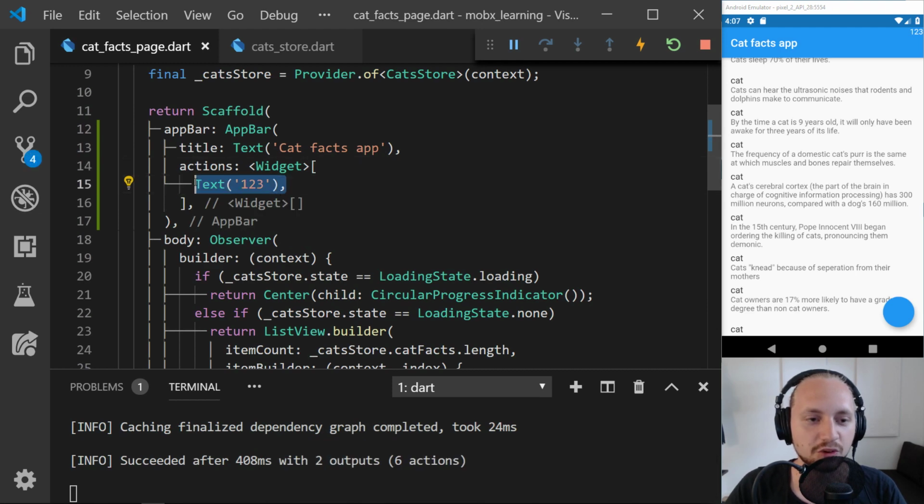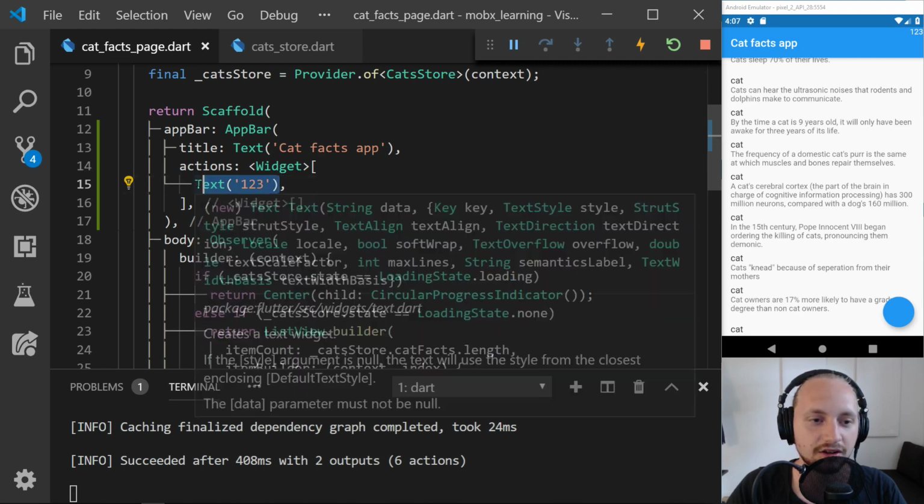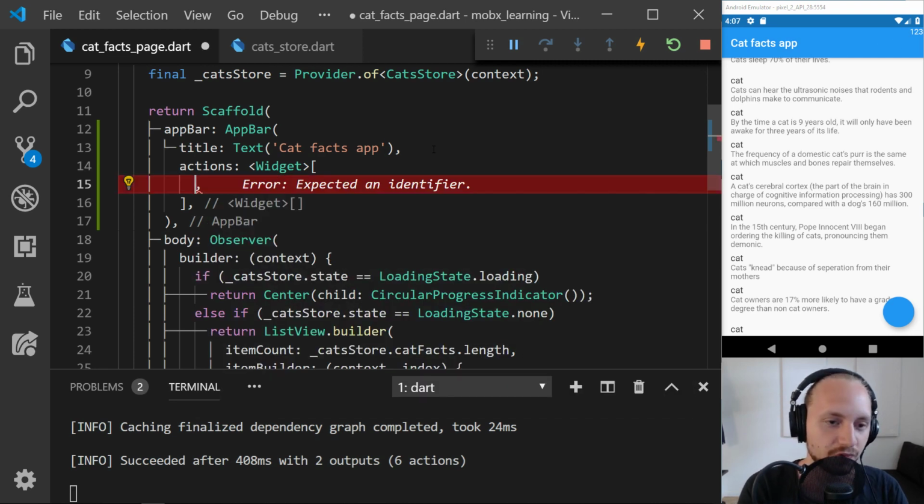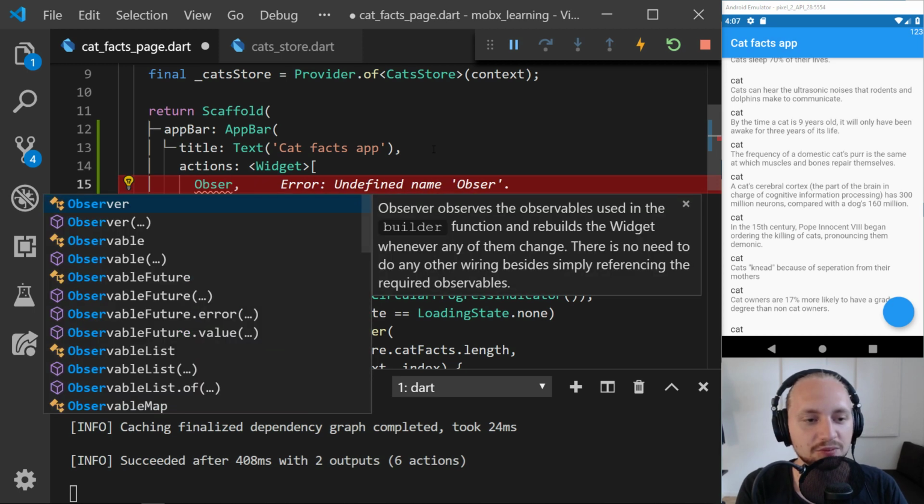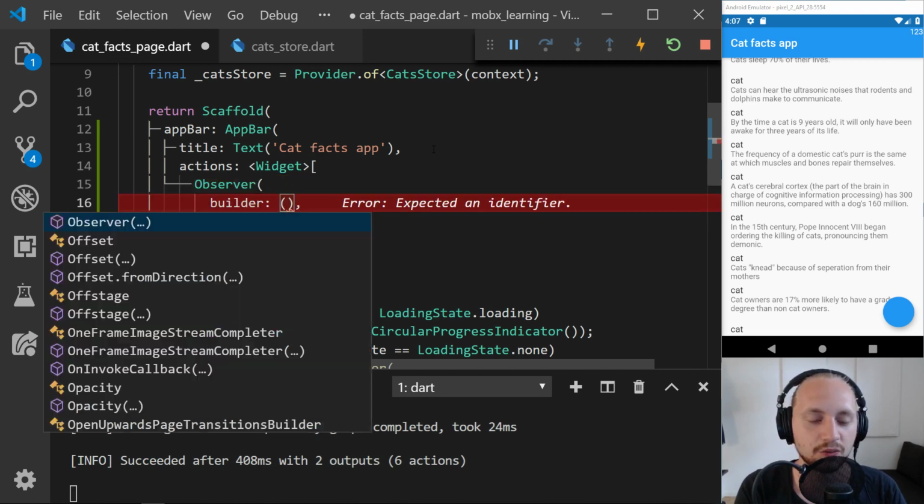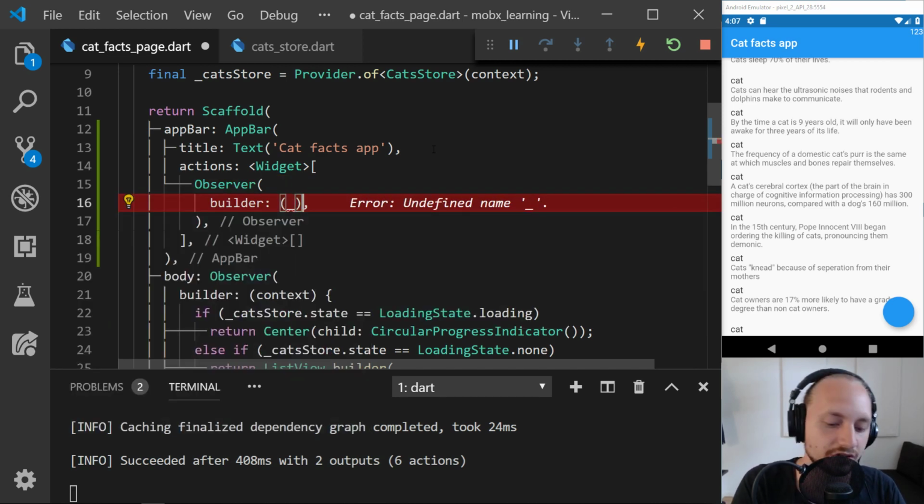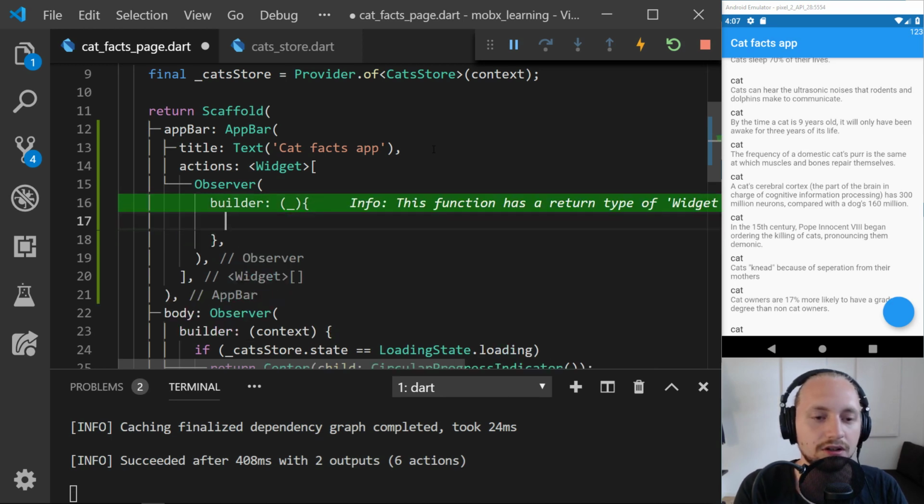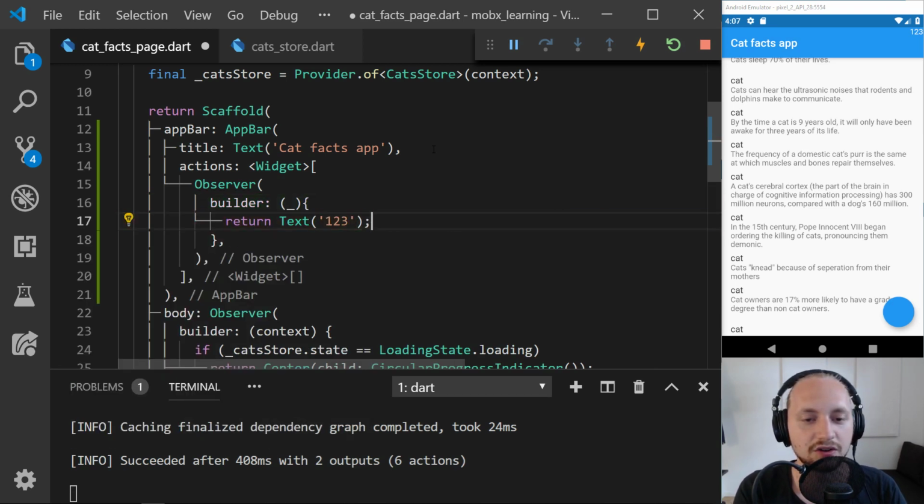So now if we go here, if we want to make that be represented in the top right corner, we can wrap this in an observer widget. So if we take the observer widget, it takes a builder. So let's take the builder, and we don't care about the context for now. And here we can just return the text.